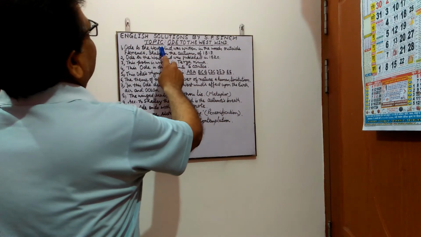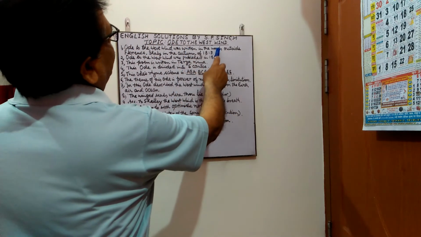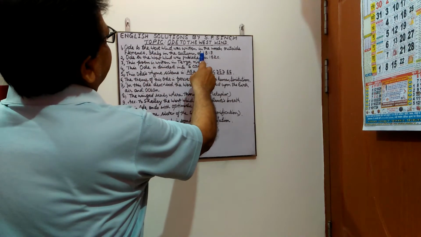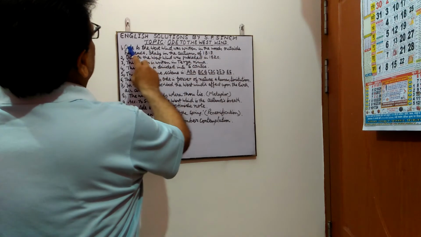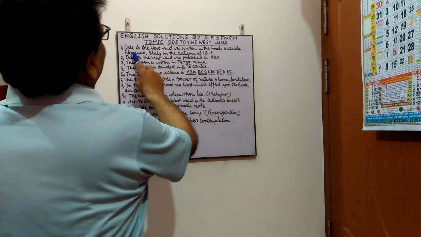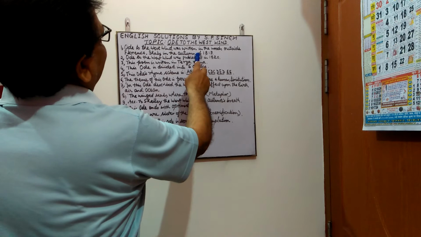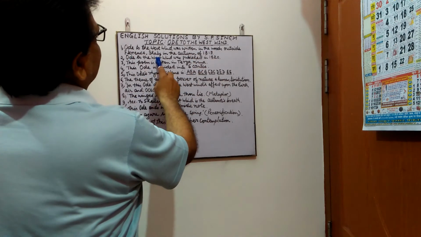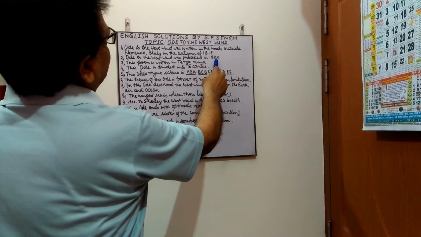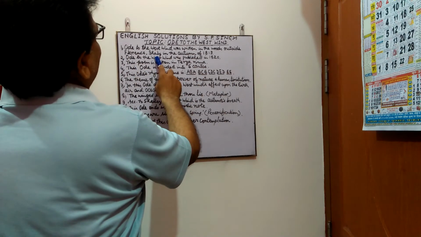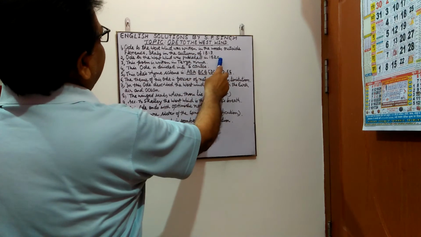Ode to the West Wind was written in the woods outside Florence, Italy in the autumn of 1819. Next point, Ode to the West Wind was published in the year 1820. Very important point for exams.